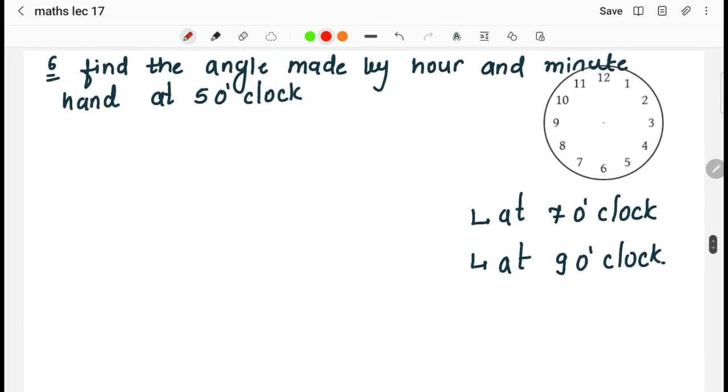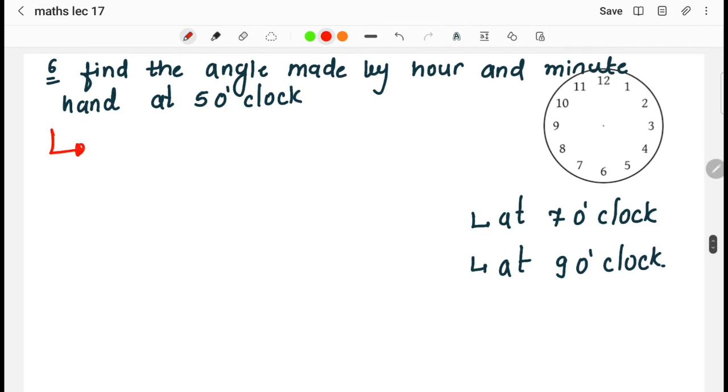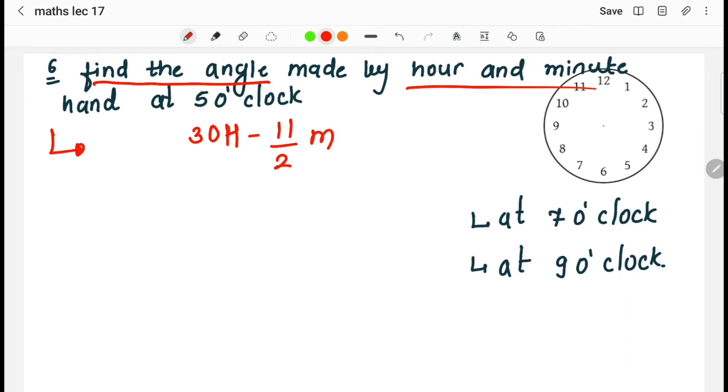Next, find the angle made by the hour and minute hand at 5 o'clock. As I told you, whenever a question asks us to find the angle that the hour hand and minute hand make at one particular time, we will directly put in the formula. What was the formula? The formula was 30h minus 11 by 2 m. This was the formula, right? When we put the values in this formula, we can directly derive the answer.